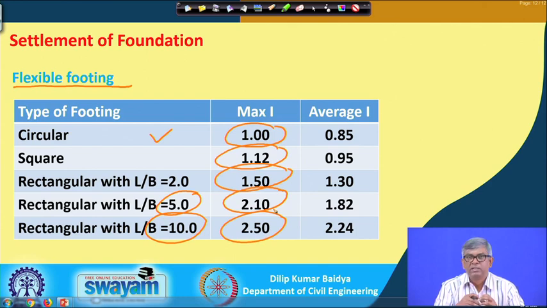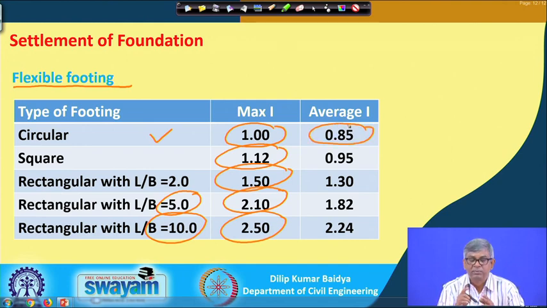Because of that, instead of using the maximum value, sometimes we may take an average value, which will give a better design. Some people have also given these average values. Average I for circular footing is 0.85.